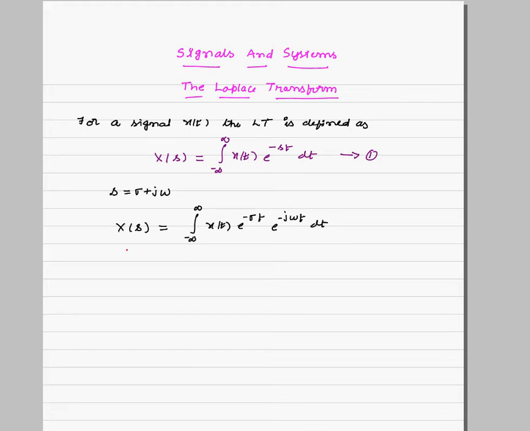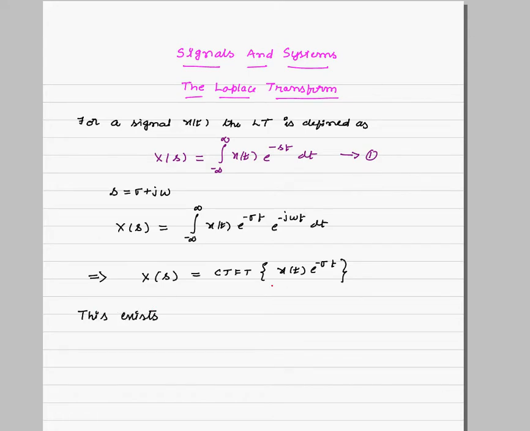If you clearly see that, this implies X of s is nothing but the continuous time Fourier transform of x of t into e power minus sigma t. So when will this exist?